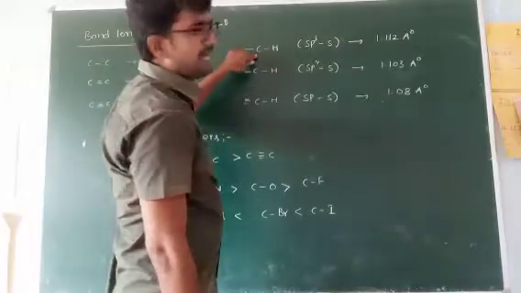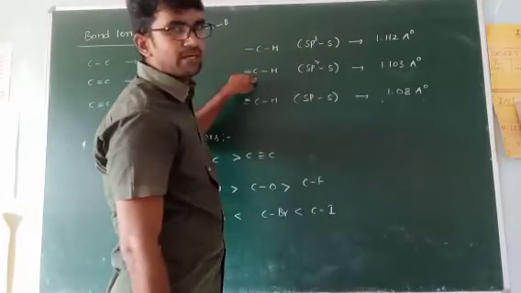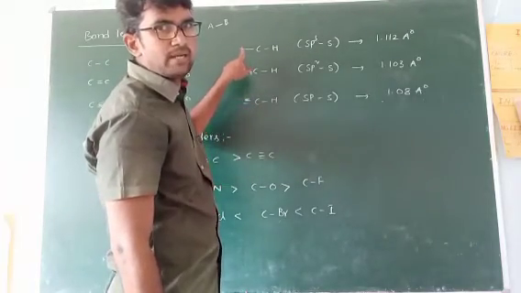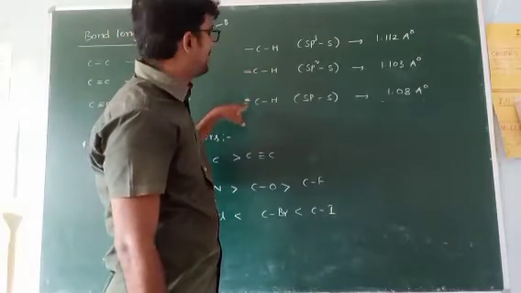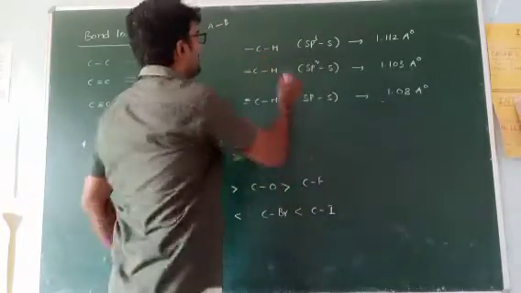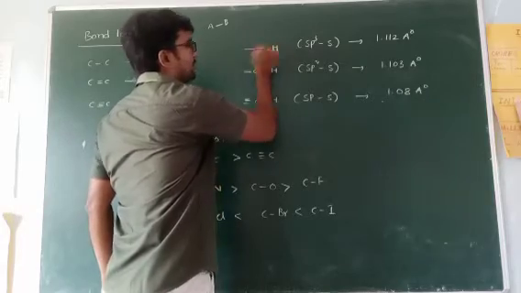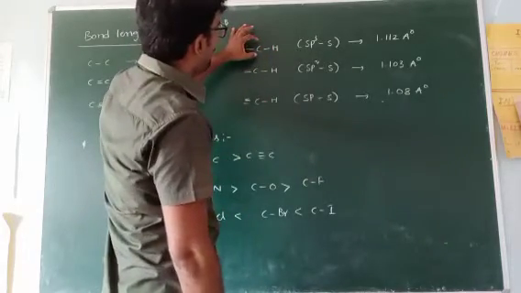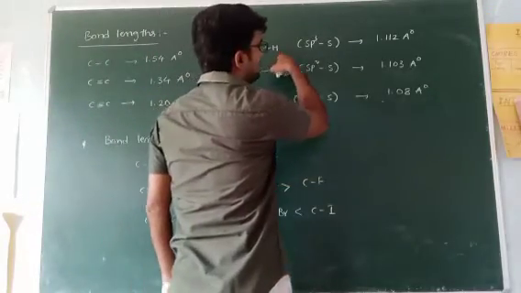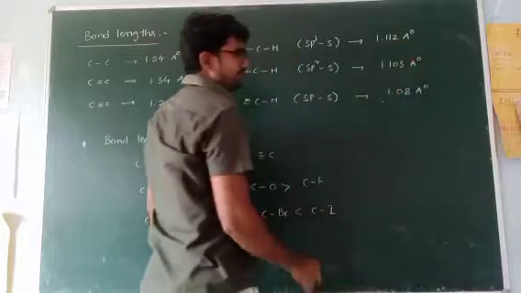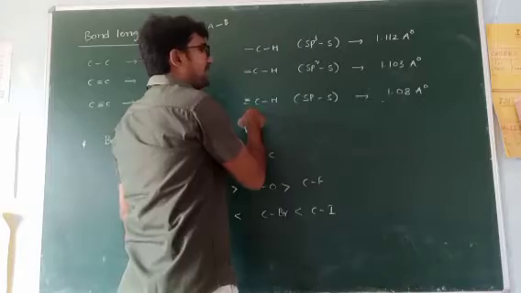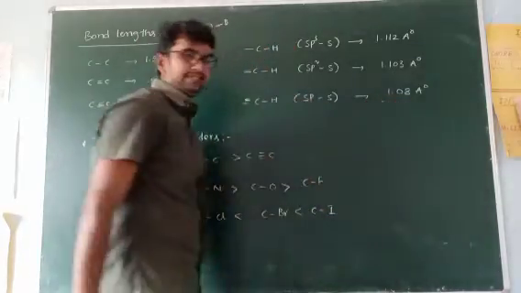Similarly, this is sp3 carbon, this is sp2 carbon, this is sp carbon. That is, only single bonded carbon, double bond containing carbon, triple bond containing carbon. If this carbon is attached to hydrogen, what is the bond length between carbon and hydrogen? In this case also, the carbon hybridization is important. The carbon hydrogen bond length is 1.112 with sp3 carbon, 1.103 with sp2 carbon, and 1.08 with sp carbon.